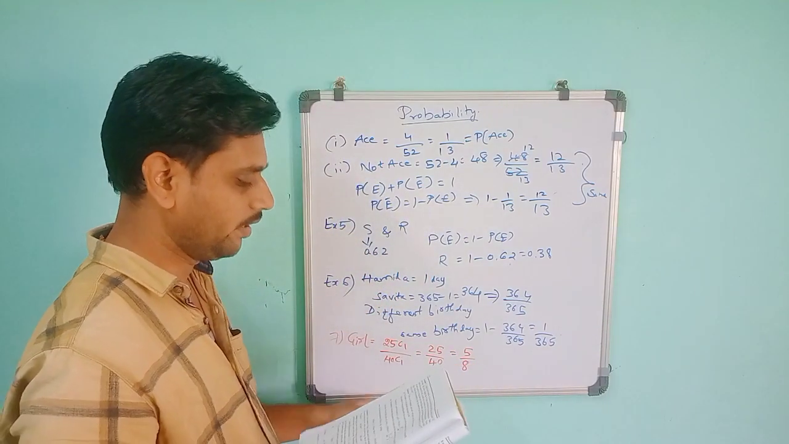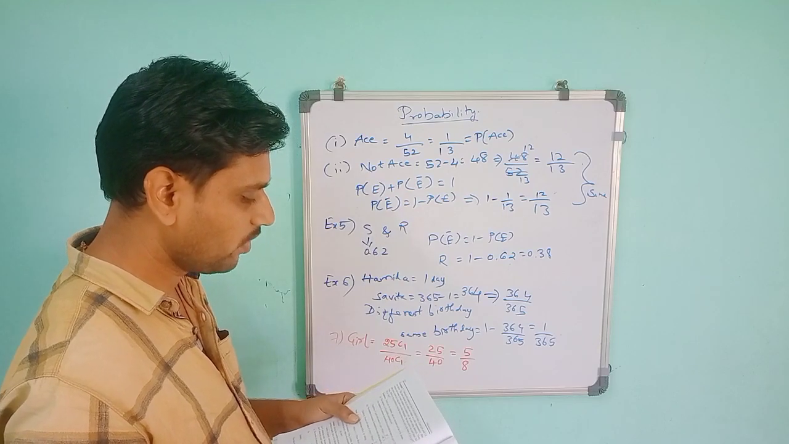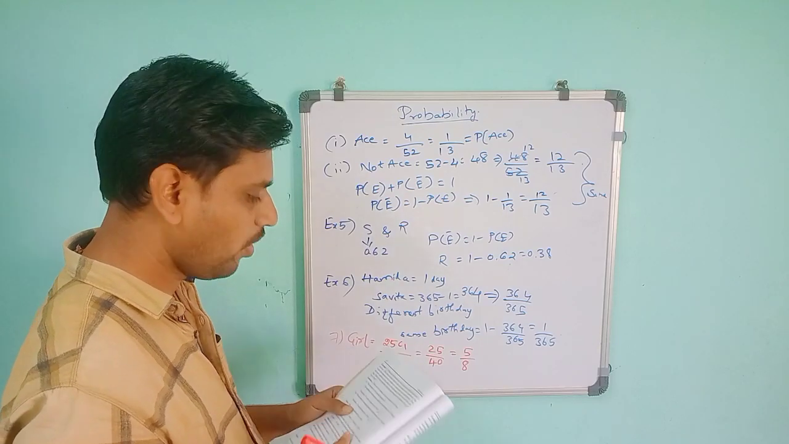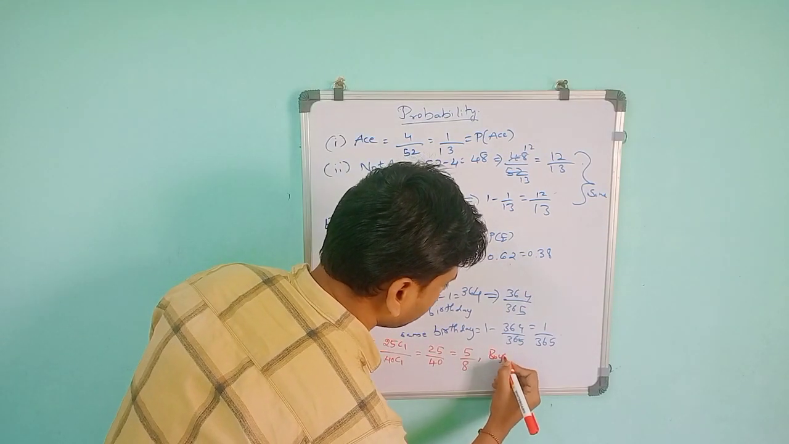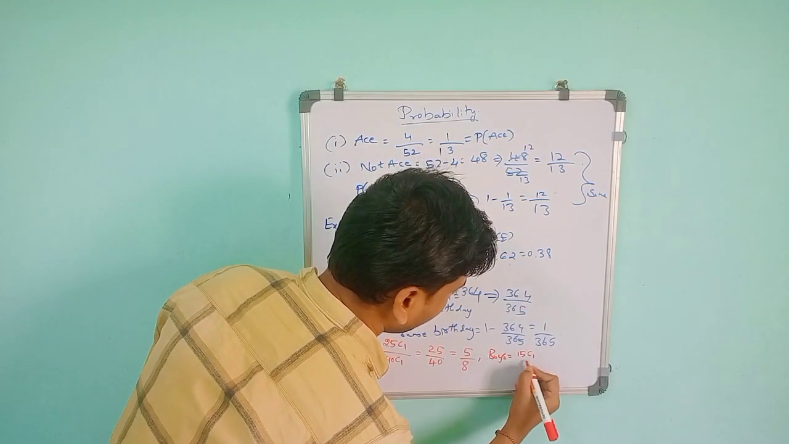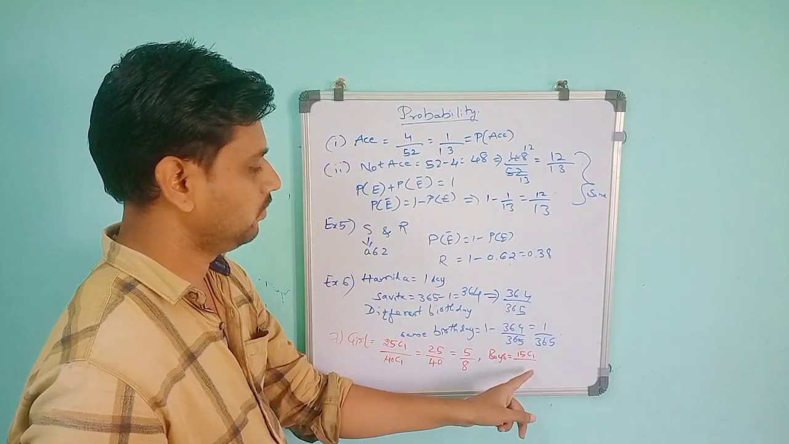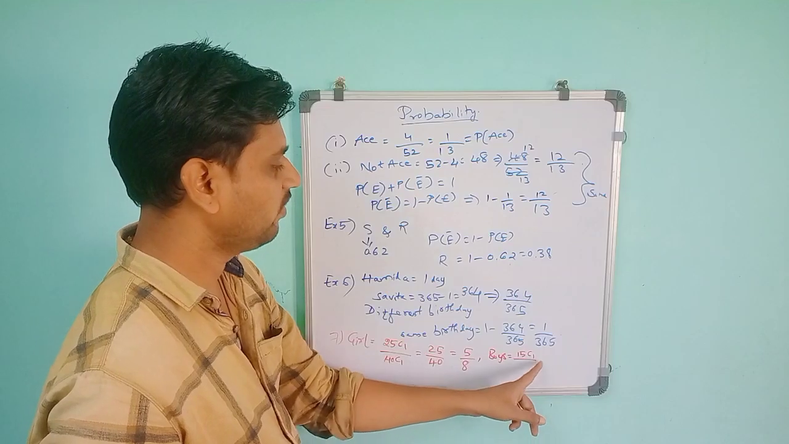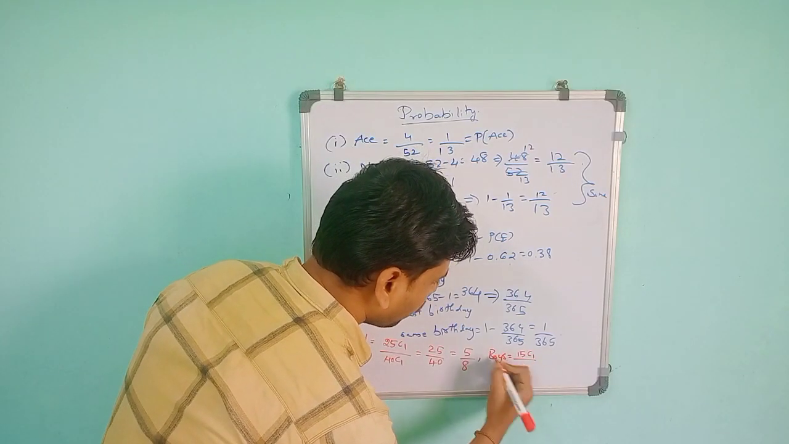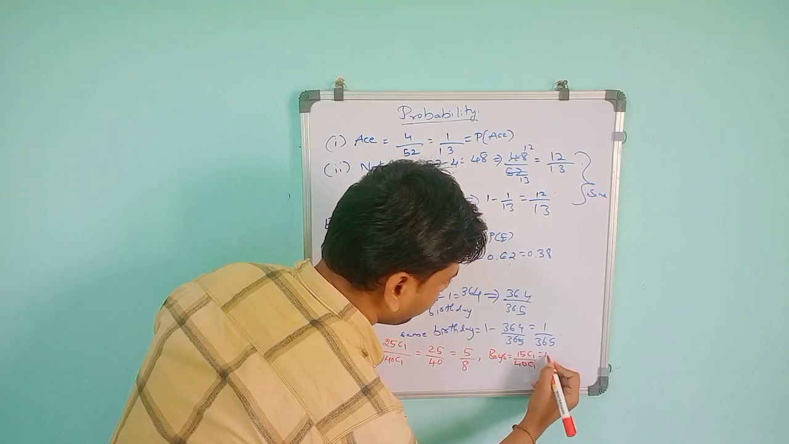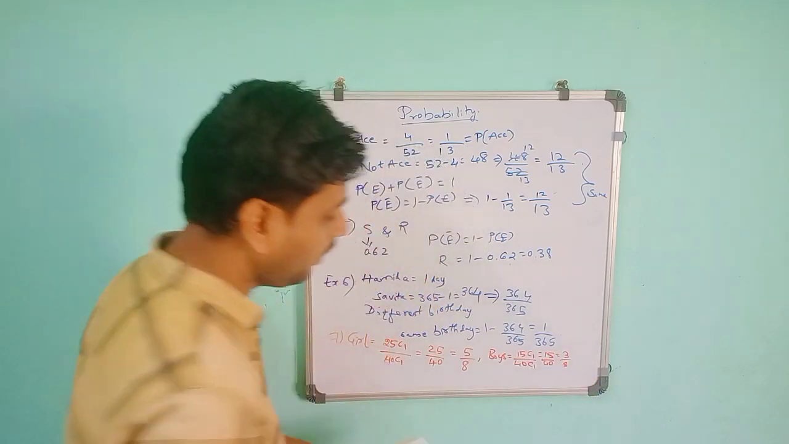Similarly, they asked you to find the probability that the name written on the card is a boy. Boys are given as 15. So for boys, it is 15 C1 divided by the total, 40 C1. This is a combination, not a permutation. So it will give you 15 by 40, which is 3 by 8.